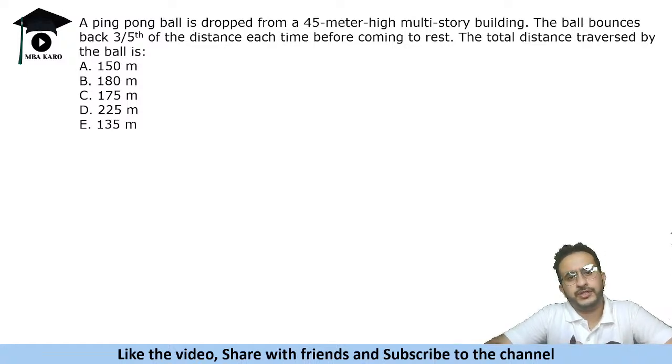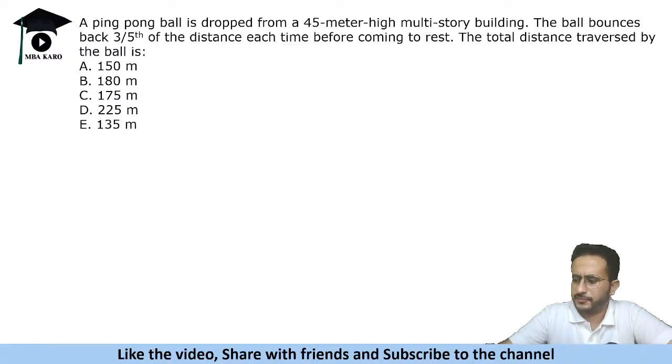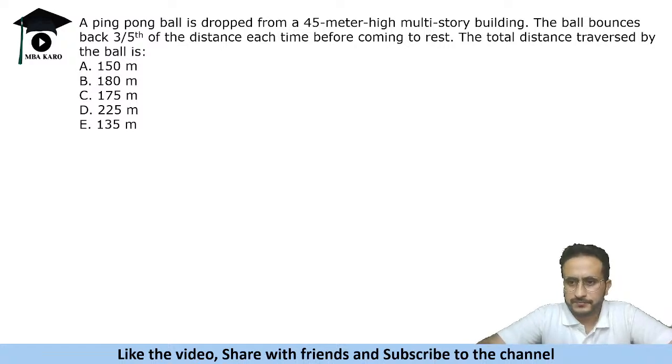A ping pong ball is dropped from a 45-meter high multi-story building. The ball bounces back 3/5 of the distance each time before coming to rest. The total distance traveled by the ball is. Now this is an application of geometric progression. Okay, we will do arithmetic as well.